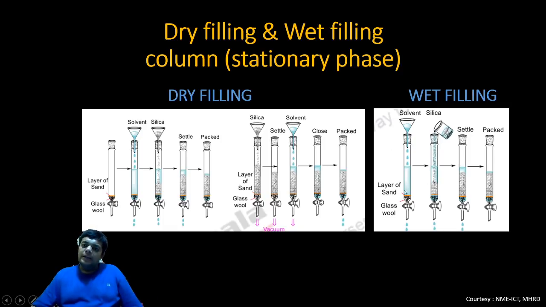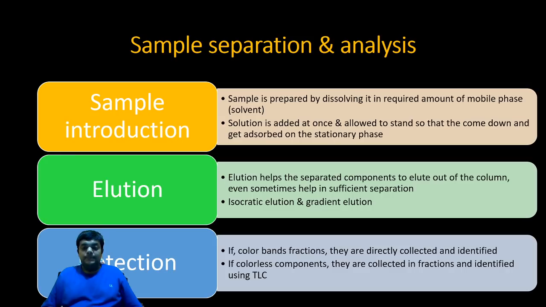If required, a little bit of solvent is allowed to pass first, and then your mixture or slurry of silica gel in mobile phase is allowed to pass. So this is the photographic view of dry filling and wet filling of the columns that are to be used as a stationary phase. These are very basic experiments and are regularly performed by researchers, especially in organic chemistry separation labs. Sample separation and analysis.